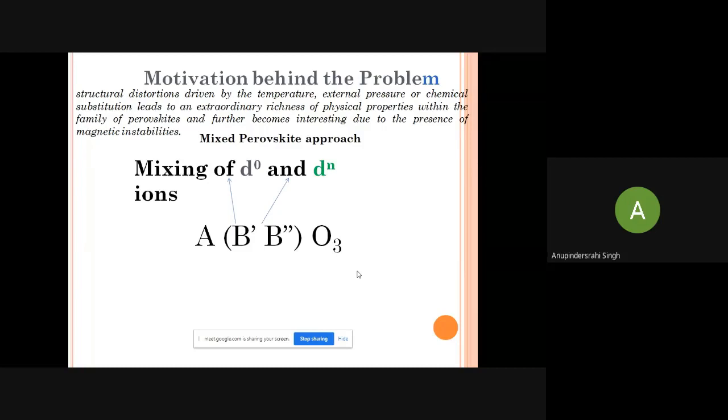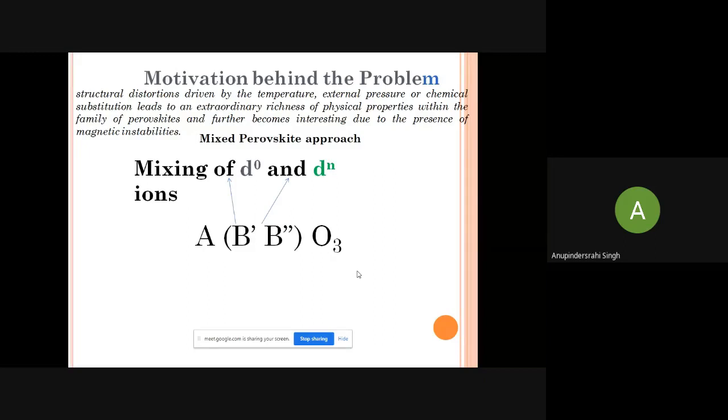So the mixing of the ions at the B side. B side means the B cation side. There are two types of ions that I have mentioned here: one is the d0 ions and one is the dn ions. So first of all, I will introduce what is a d0 ion. A d0 ion is an ion which has zero electrons in the d orbitals, absence of electrons in the d orbitals.